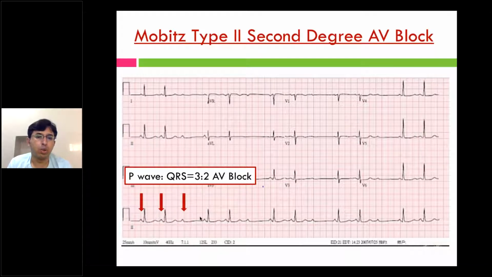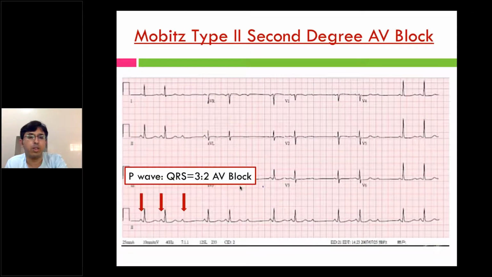Just to show how 3:2 or 2:1 AV block is denoted, the first number represents the number of P waves, and the second represents the number of QRS complexes. This is an example of Mobitz type 2 heart block where the PR interval is constant. Every third P wave is not followed by a QRS complex. So this is 3:2 atrioventricular block. A is for atria, V is for ventricle, like P and QRS. You should be able to label whether it's 3:2 or 2:1. It can occur anywhere, so it can be 4:3. Fine.